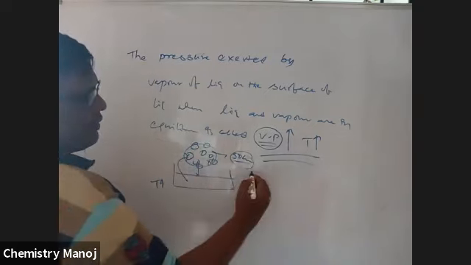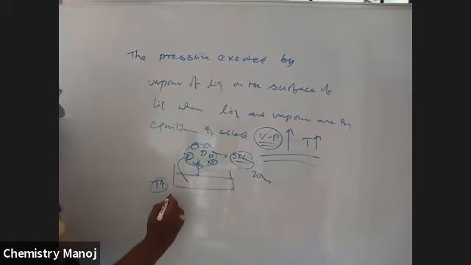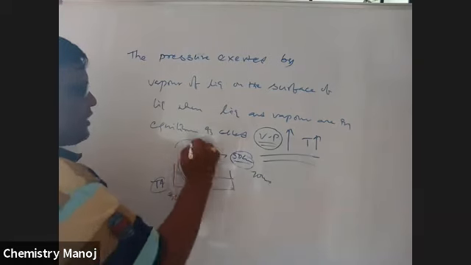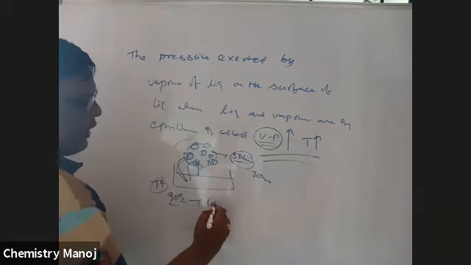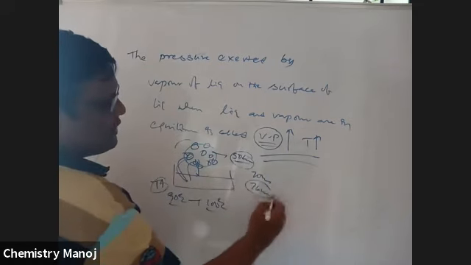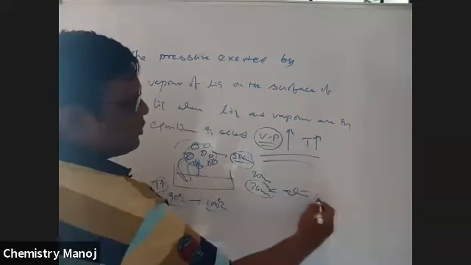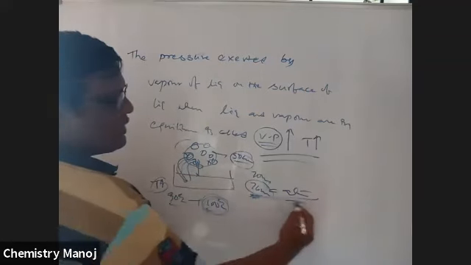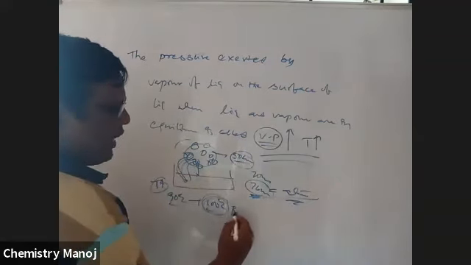Now it becomes 70 centimeters. Now the temperature is 90 degrees centigrade. Now the temperature is increased further. Now 90 to 100 degrees centigrade is reached. At this point, the vapor pressure is equal to 76 centimeters, which is equal to atmospheric pressure. The temperature at which the vapor pressure of a liquid is equal to atmospheric pressure is called the boiling point